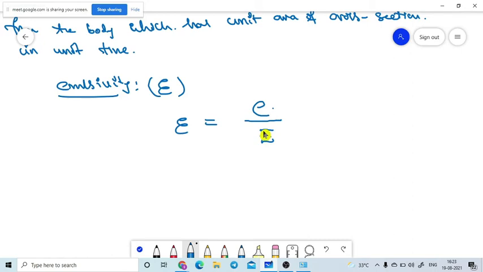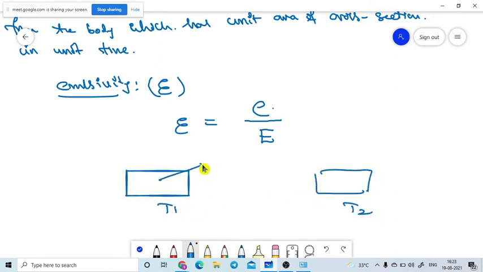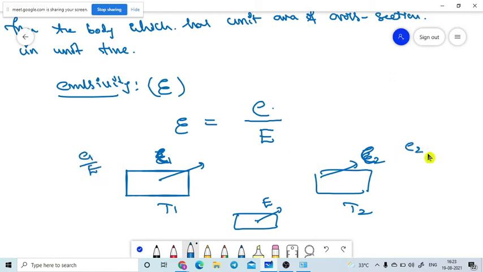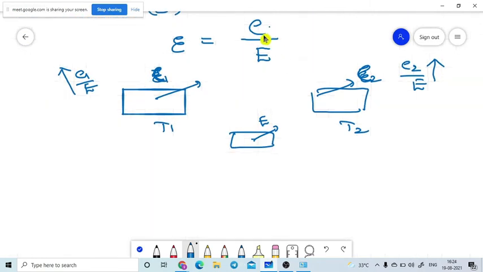If two bodies are there, as I already told you, at temperatures T1 and T2, this body's emissive power is E1 and this body's emissive power is E2. The black body has capital E. We take the ratio E1 by E, E2 by E, and whichever has the higher value, that body has the more emissivity. E is the emissive power of the body, capital E is the emissive power of the black body.